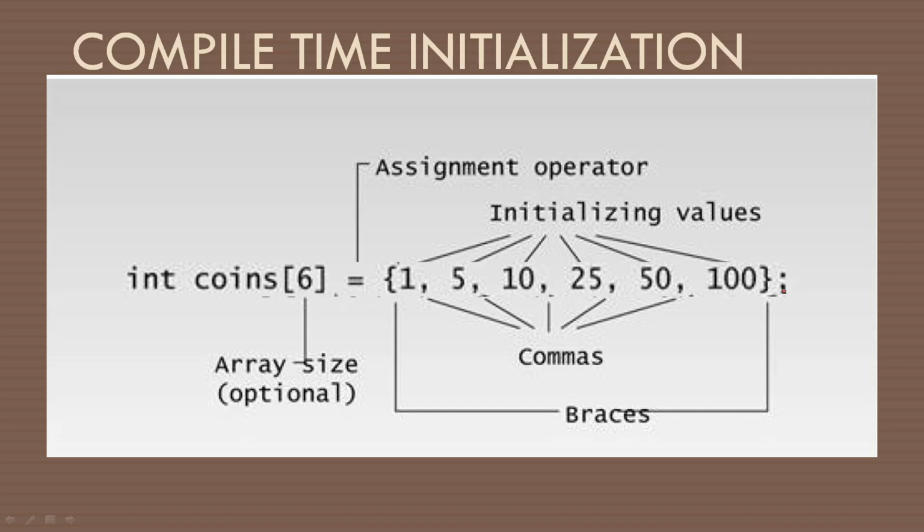initialization. Is it clear? In this case, the array size is optional because the compiler can find out how many elements are there by counting these elements. See, 1, 2, 3, 4, 5, 6. So it will automatically declare this as 6. But the subscript starts with 0, right? 0, 1, 2, 3, 4, 5. So we are referring to the elements from 0 to 5, that constitute 6 elements.